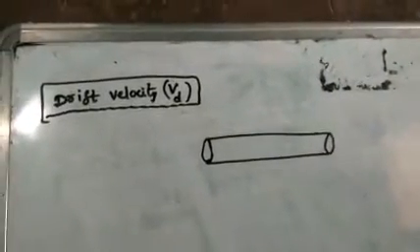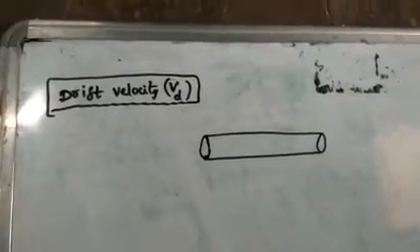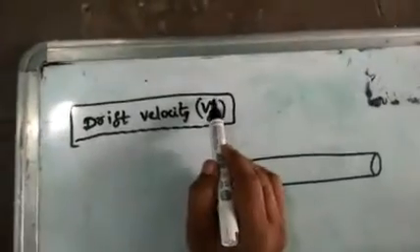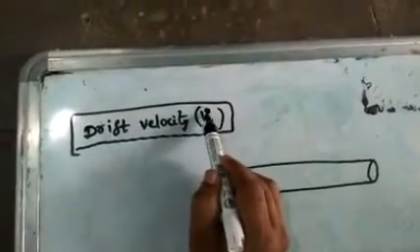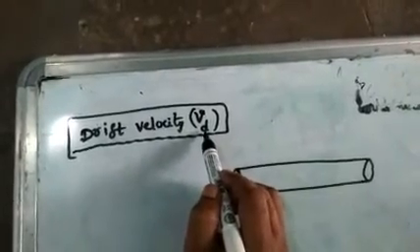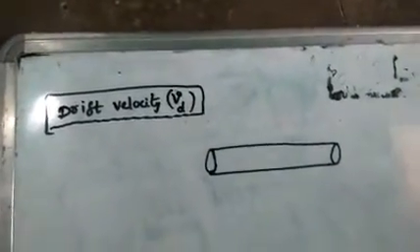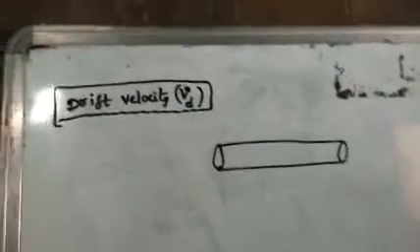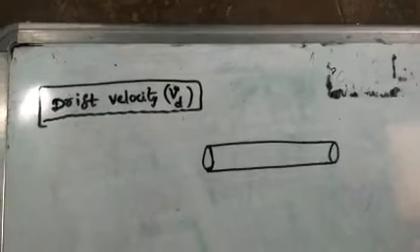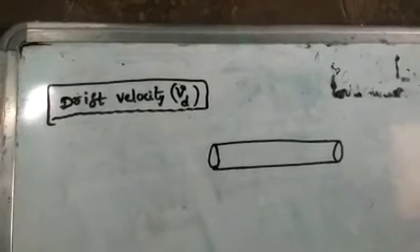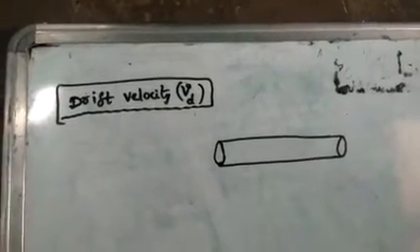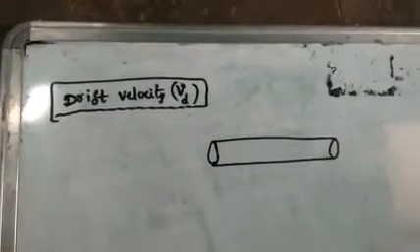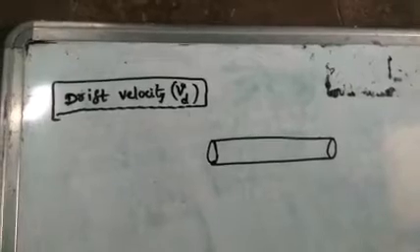Good morning, students. Welcome to the most important concept, drift velocity. The symbol is V suffix D, where V is velocity and D indicates drift velocity. So, what is meant by drift velocity? Anywhere in physics, generally, it is the velocity acquired by bodies moving against opposing factors. Even though opposing factors are there, the body is in motion, so that type of velocity is called drift velocity.